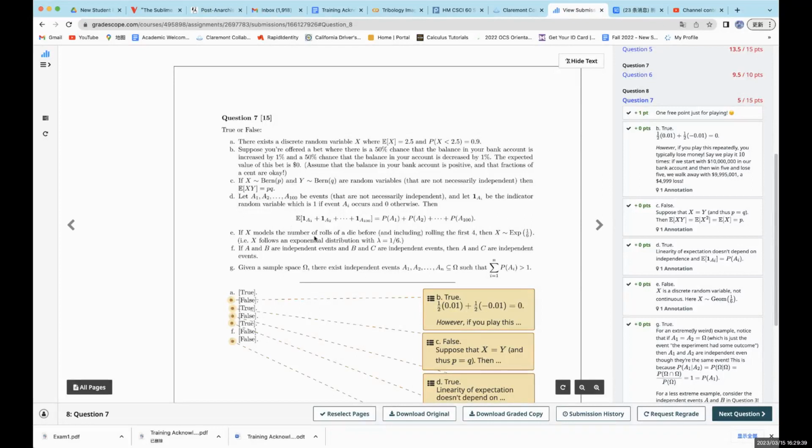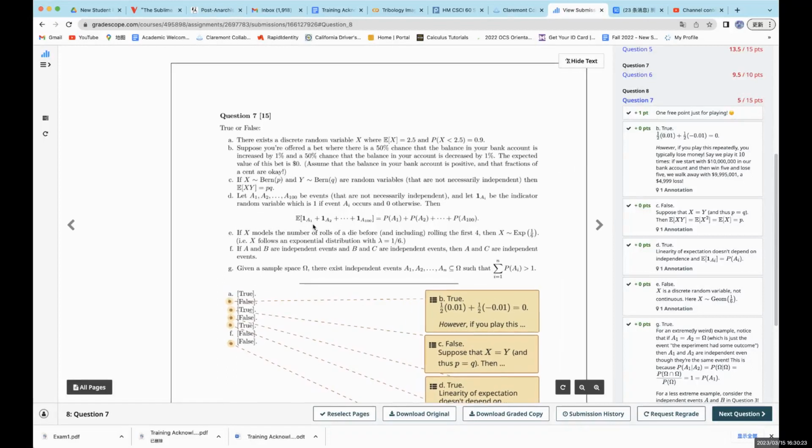This is actually correct, even if they're not independent, because of the linearity of expectation, which is always true. So the left hand side unfolds to E[1_{A1}] + E[1_{A2}] + ... + E[1_{A100}], and according to the definition of the indicator random variable, this equals P(A1) + P(A2) + ... + P(A100).